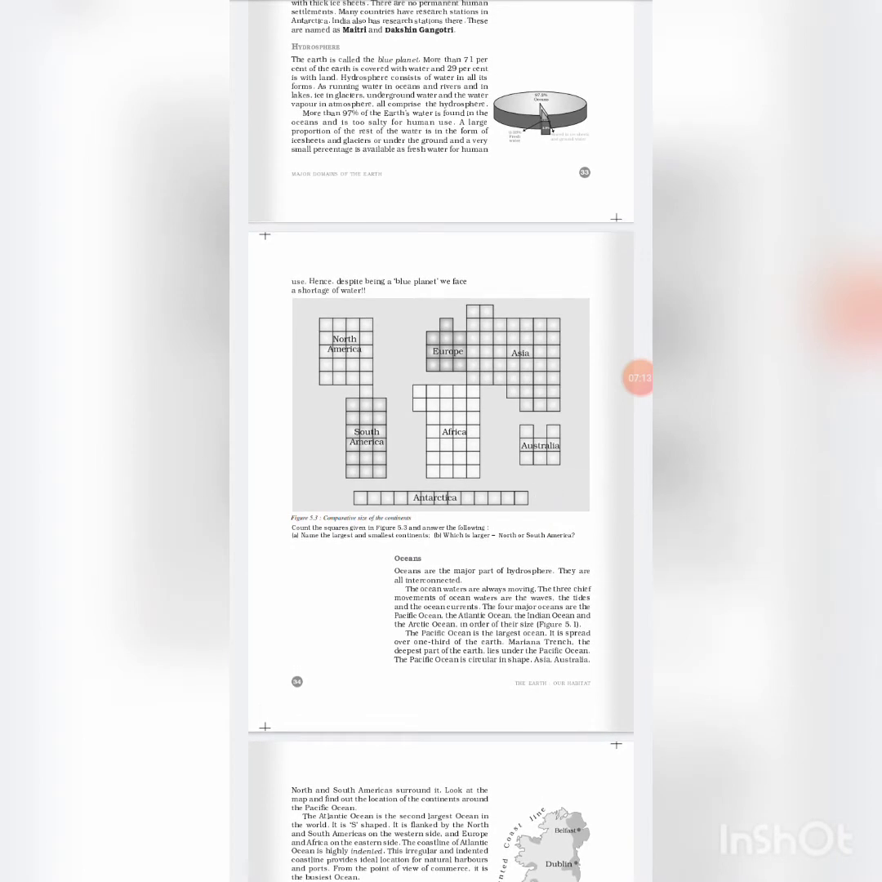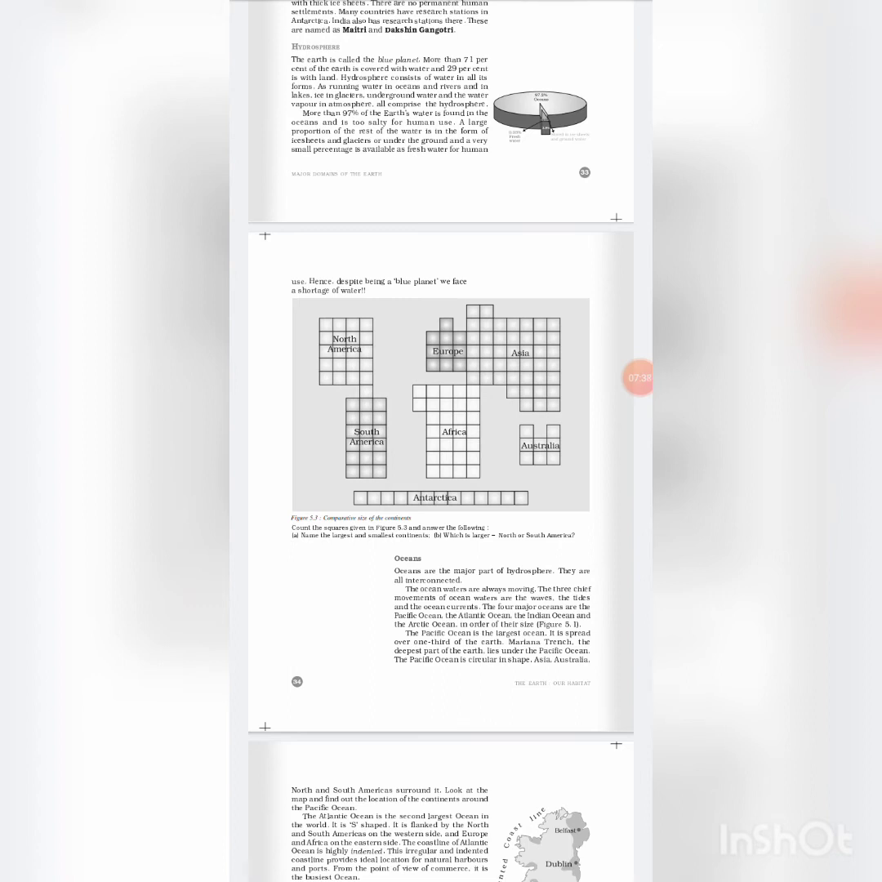Now, Hydrosphere. The Earth is called the blue planet. More than 71% of the Earth is covered with water and 29% is land. Hydrosphere consists of water in all its forms. More than 97% of the Earth's water is found in the oceans and is too salty for human use.